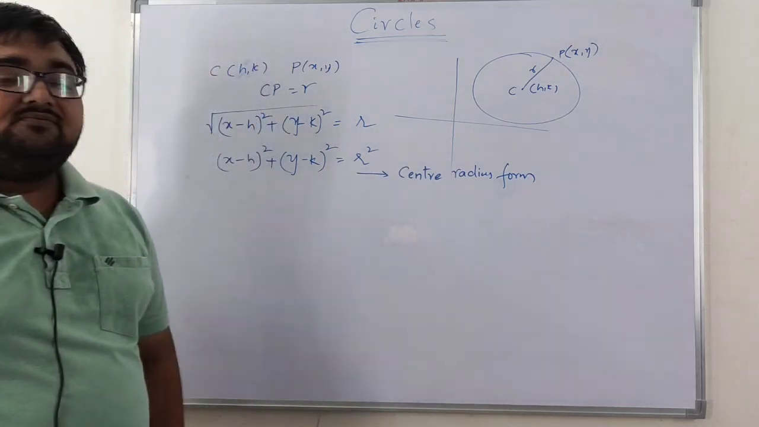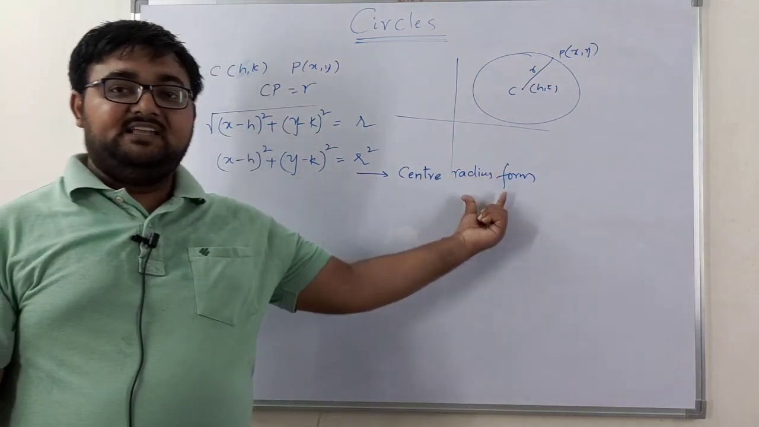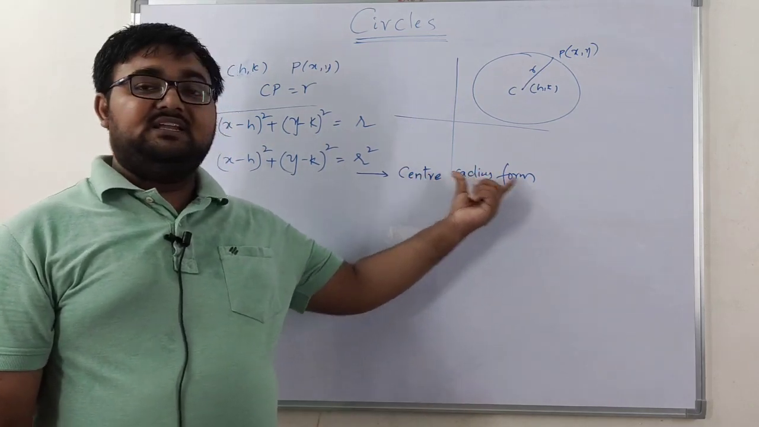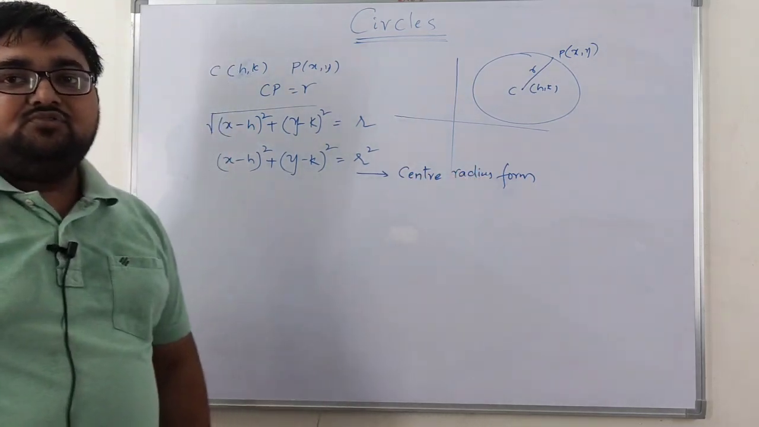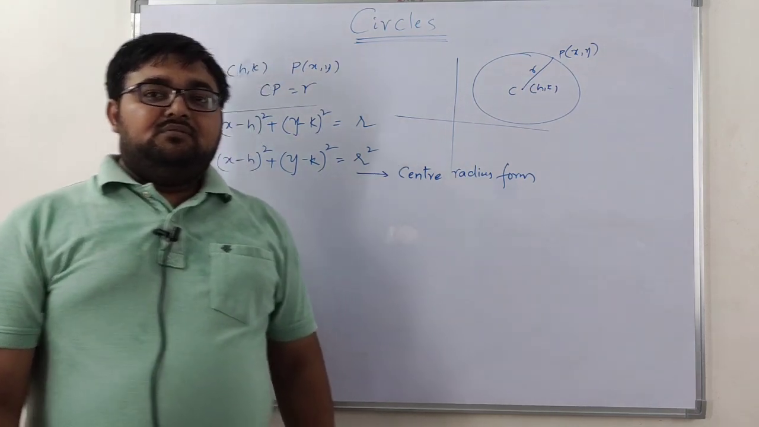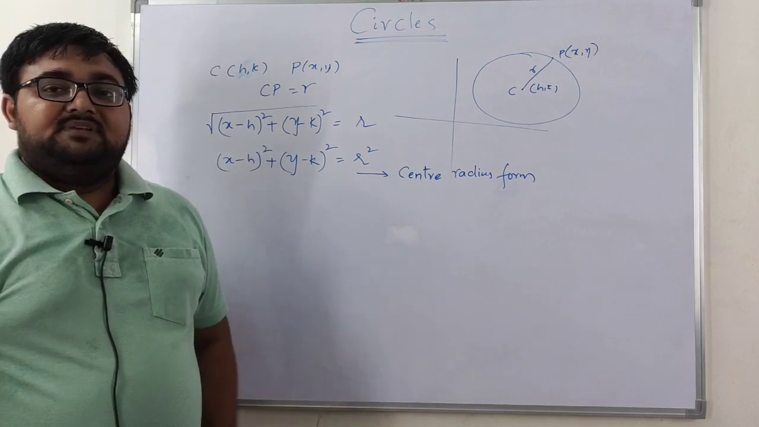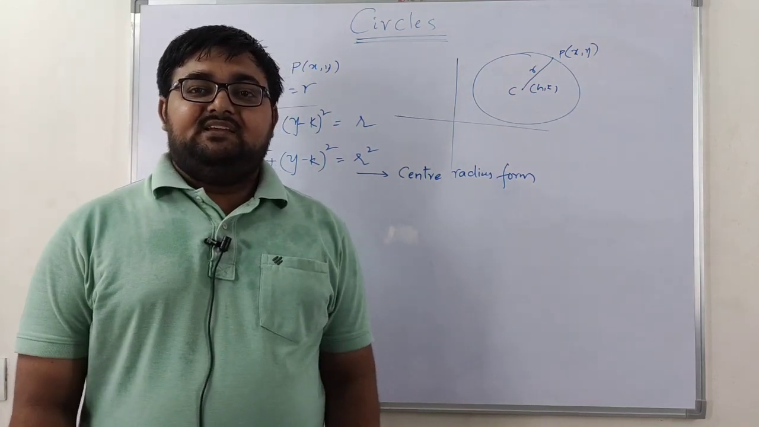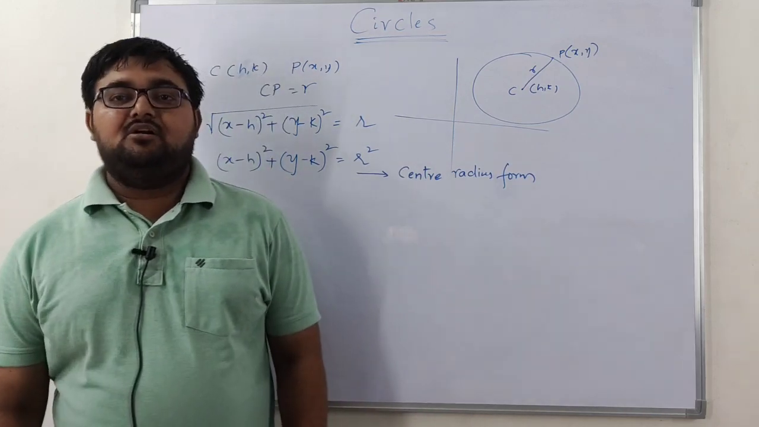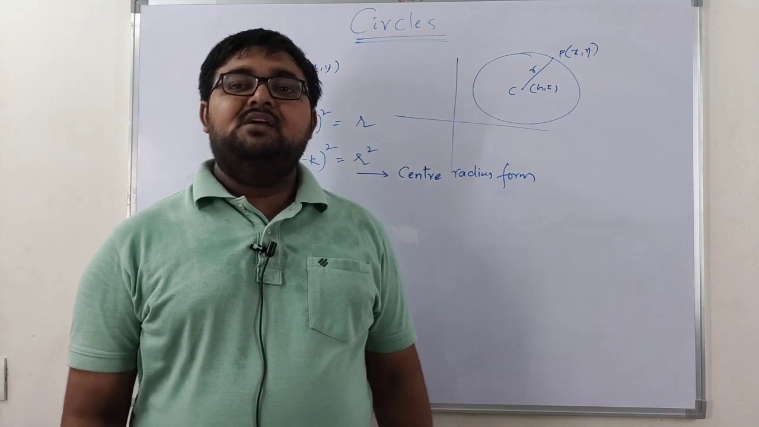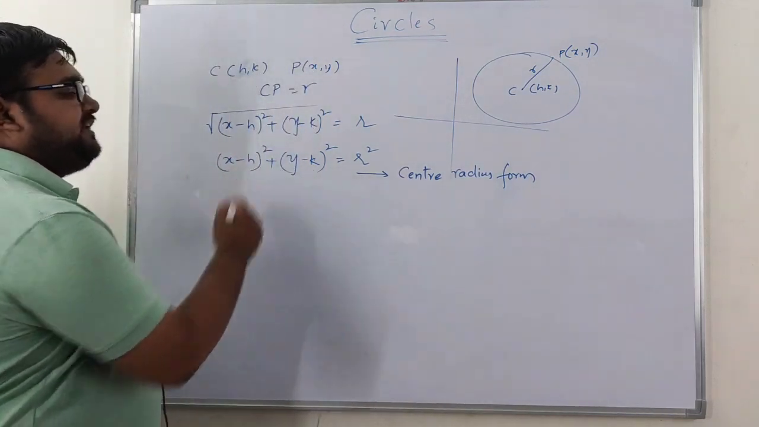Center radius form. When the center and radius of a given circle are given, we can use this form to find the equation of the circle, right? Now there may be a situation where, by looking at an equation, you need to say whether it is the equation of a circle or not. So let us see the expansion of this.